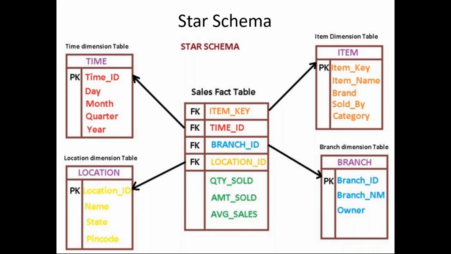Not only 4 dimensions, it may be 10 dimensions. If all dimensions are directly connected with the fact table, then we call it a star schema. In the star schema, the fact table is surrounded by multiple dimension tables.